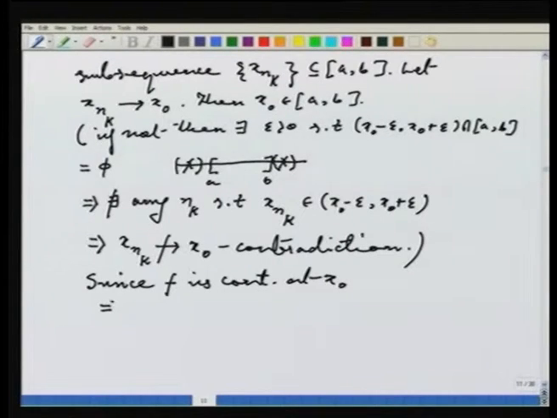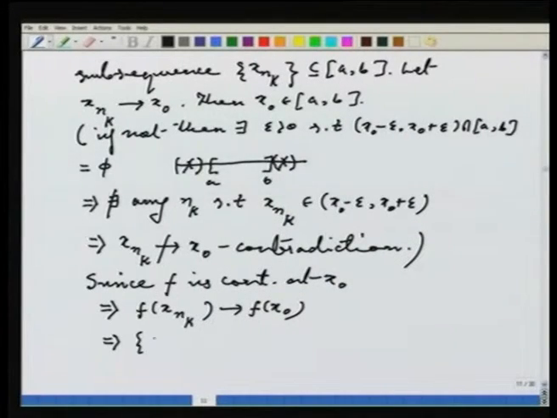This implies by definition of continuity that f of xnk, if I look at this subsequence, converges to f of x naught, correct? Because since xnk converges to x naught, f is continuous at x naught, f of xnk certainly should converge to f of x naught.